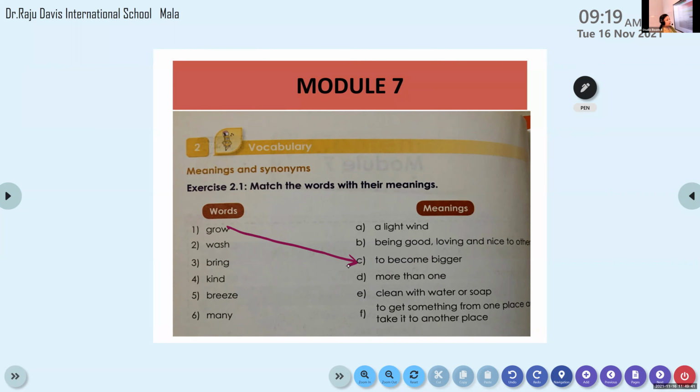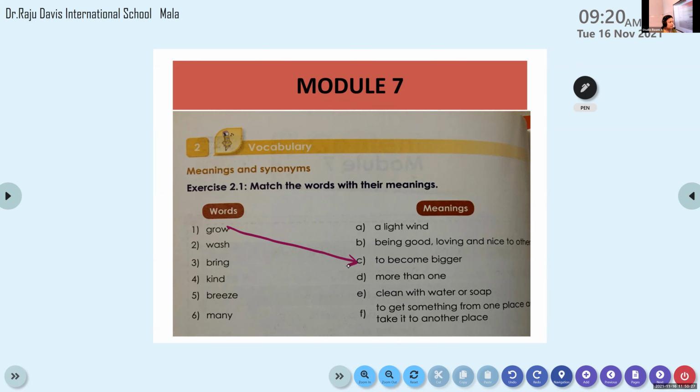Clean with water or soap. Have you seen your mother doing it? Clean with water and soap. What all does she wash with water and soap? Clothes. And what about the dishes? That also we use, right? Soap and water? Yes. So what is the name of that activity, Ryan? What is it called?